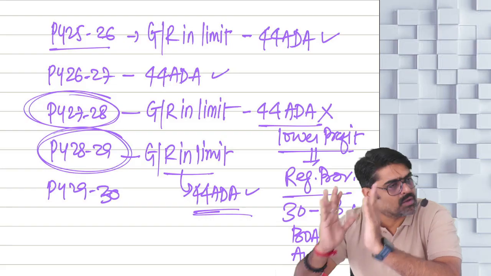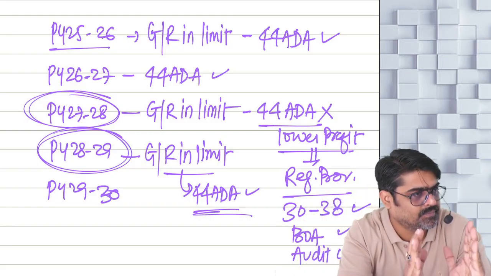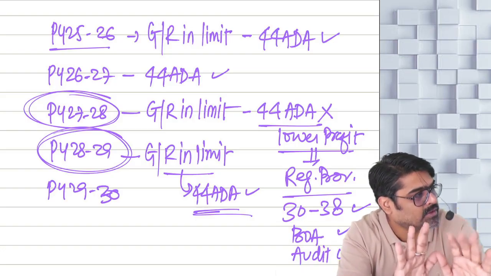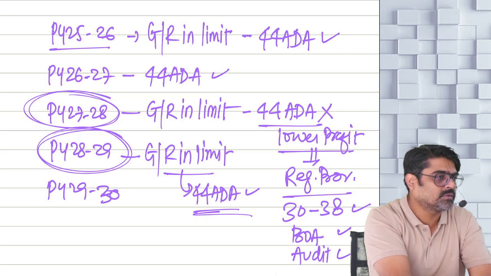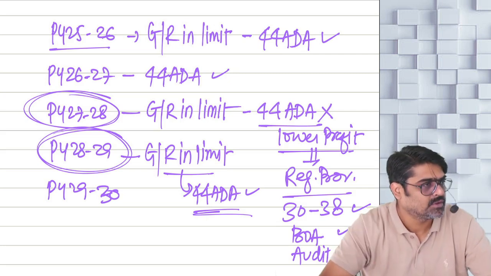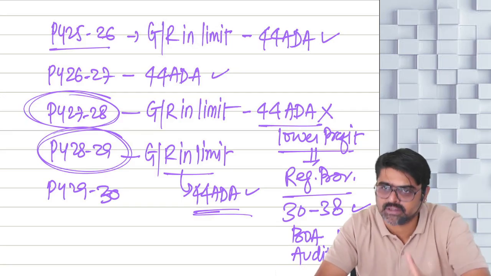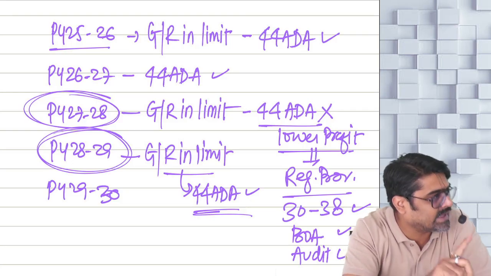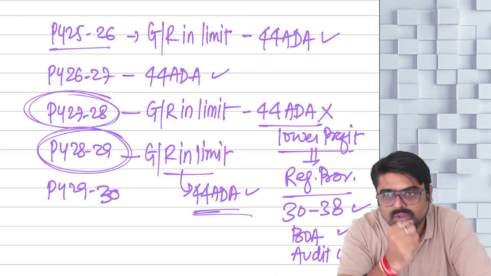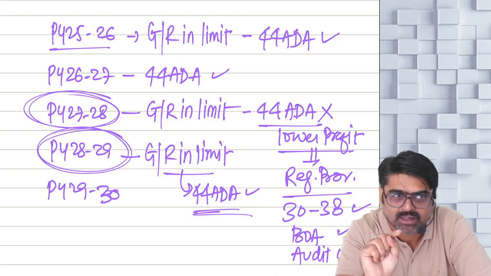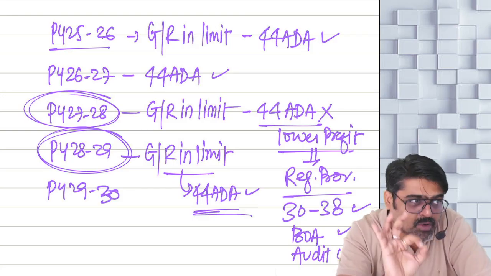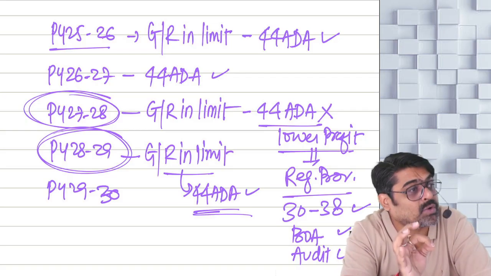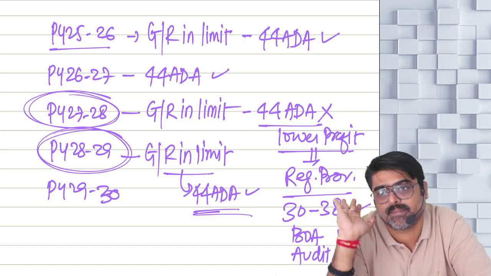But remember, if your gross receipt is within the limit, then at least show 50% or a higher sum as your profits. But if you are showing lower profits, then we will allow you to show lower profits. But please make sure that the year in which you are showing lower profits, in that year you are calculating the income as per regular provisions by taking all the deductions of section 32, 37(1). In that year, compulsory books of accounts must be maintained and they must be audited if in that year your total income is more than basic exemption limit.